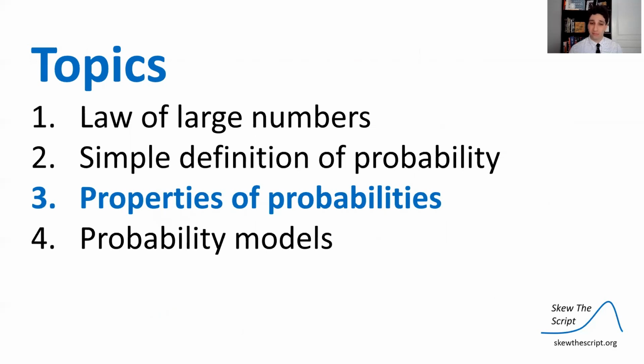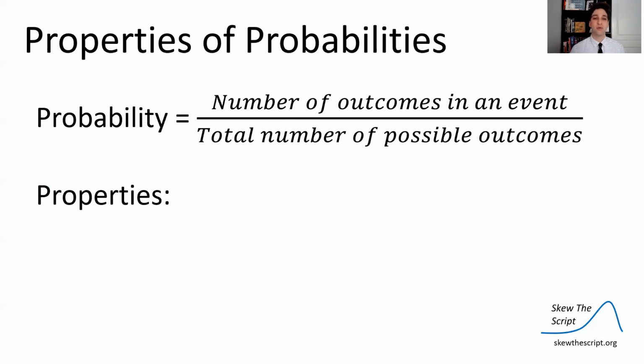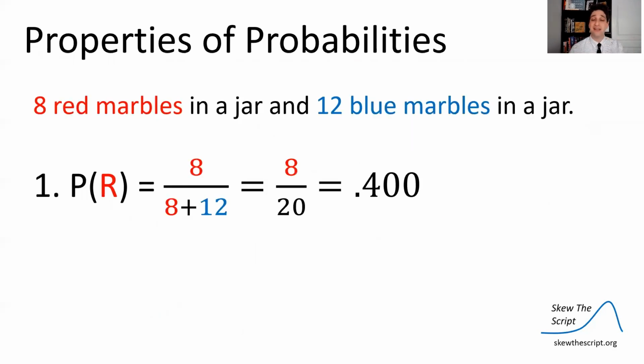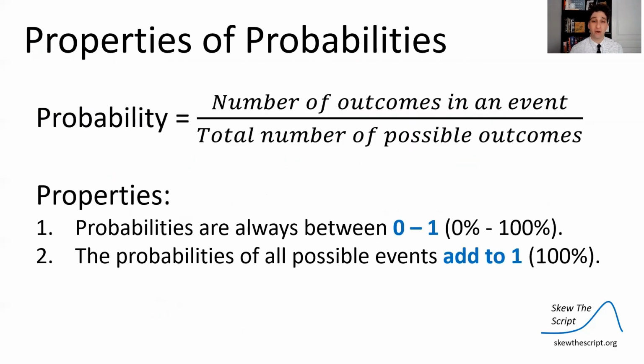So let's talk about the properties of these simple probabilities. So a few properties. 1, probabilities are always between 0 and 1 inclusive. You can't have a negative probability, you can't have a probability over 100%. And in this case, the probability of red was already 0.4, we're good.